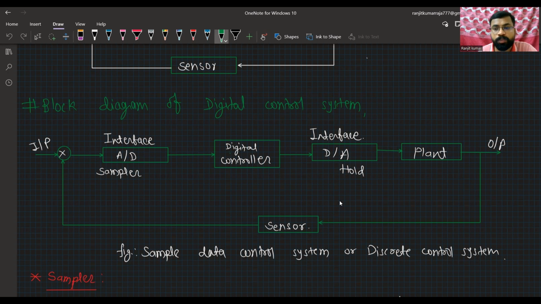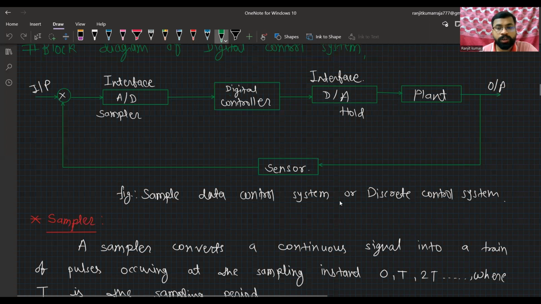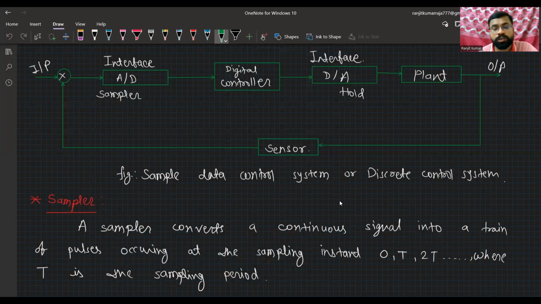After proceeding to the plant, we get the output, and again it is measured by some sensor, like temperature, it can be anything else. And this is the input. Again, this is the error detector. Here we get the error signal, followed by this path, and we get the output. So this is the sampled data control system, and you can also call it the discrete control system.